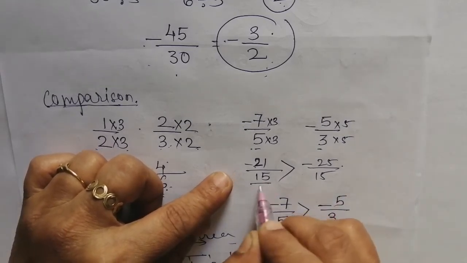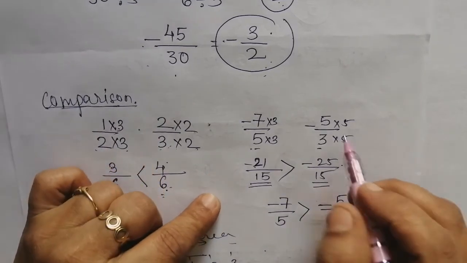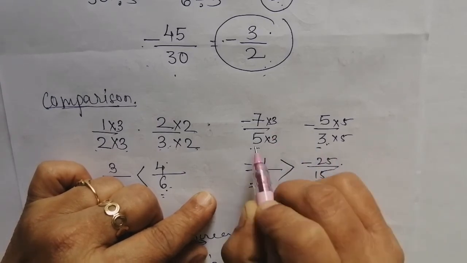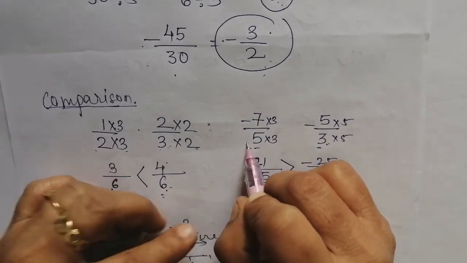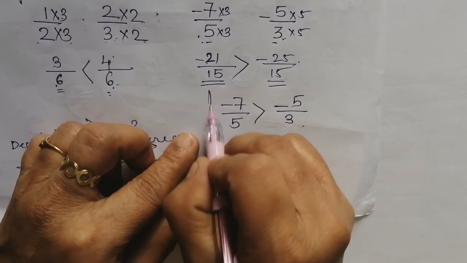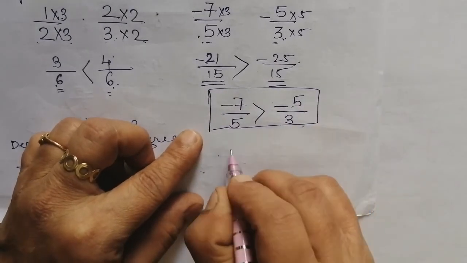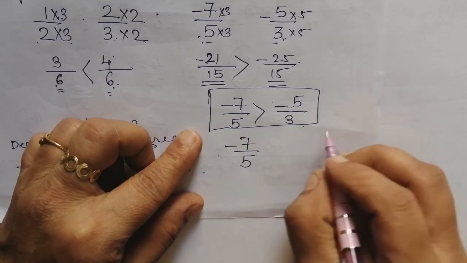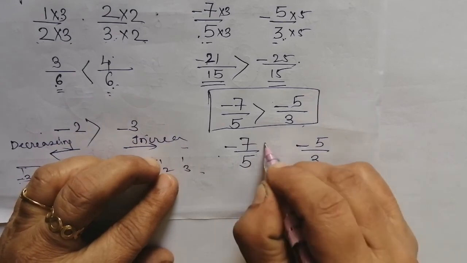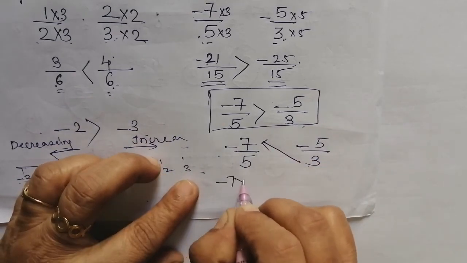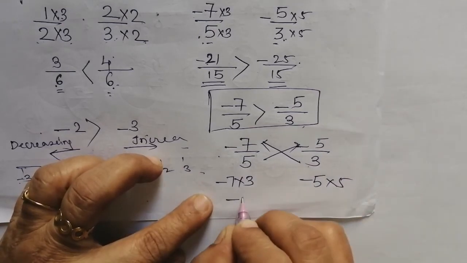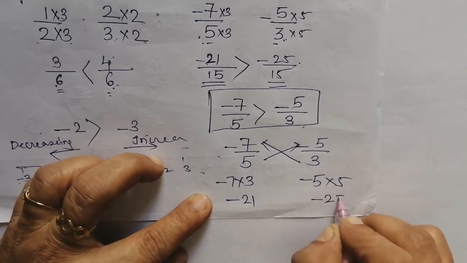Now here see, the denominators are the same. What you have done is multiply the denominator of this number with the denominator of this number. Nothing but here we are cross multiplying. That means to get this number, I am using a shortcut method. Your numbers were minus 7 by 5 and minus 5 by 3. I'll multiply this with this, means minus 7 by 3, and this with this, that is minus 5 by 5. Here I'll get minus 21 and here I'll get minus 25.